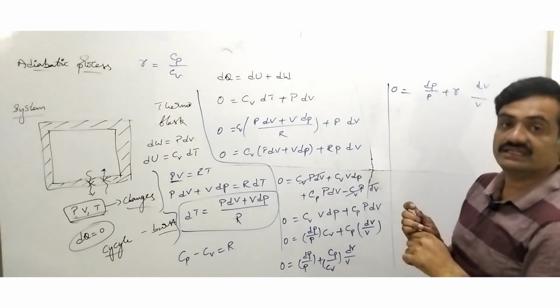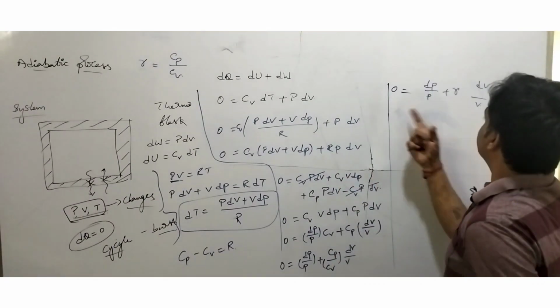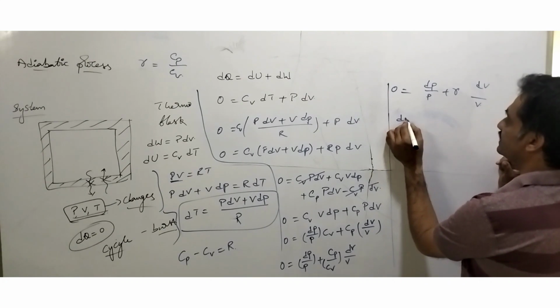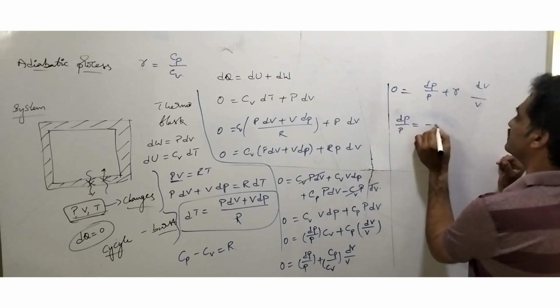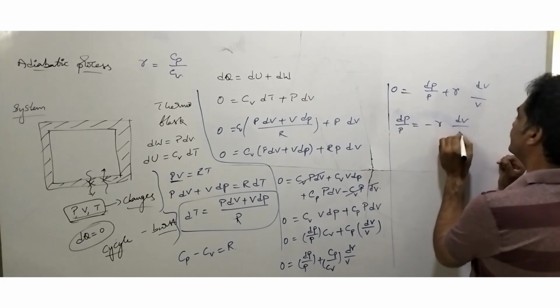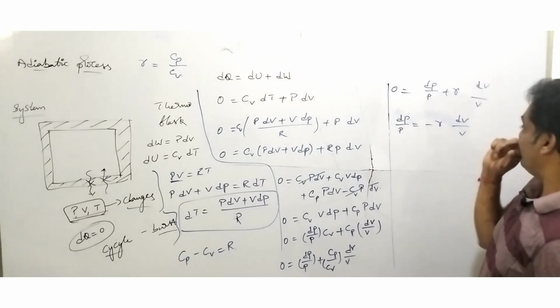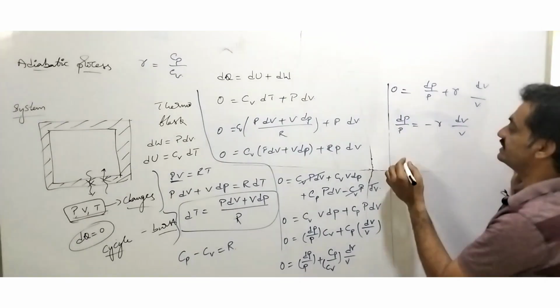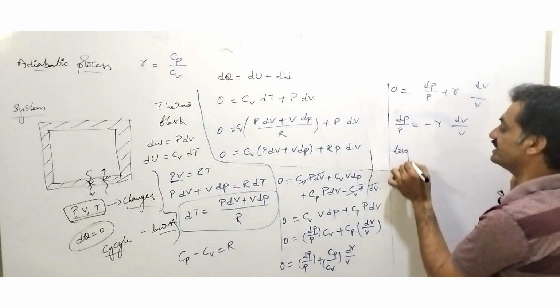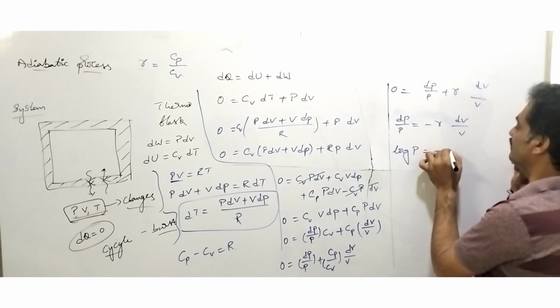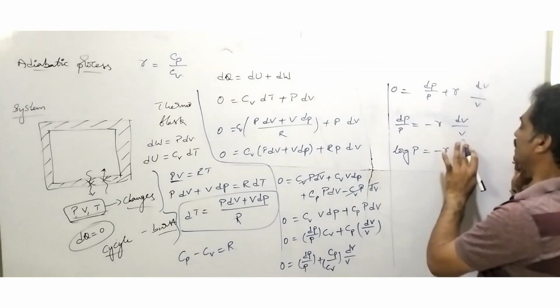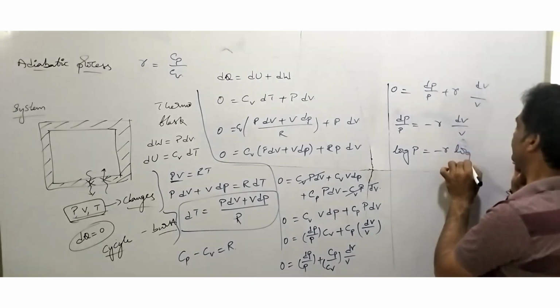Bringing this term to the other side, dP by P equals minus gamma dV by V. When we integrate, 1 by x dx is log x. So log P equals minus gamma log V.